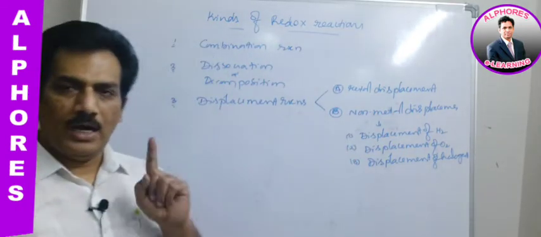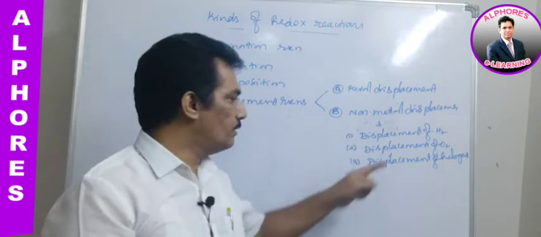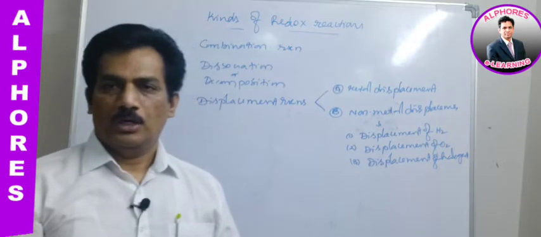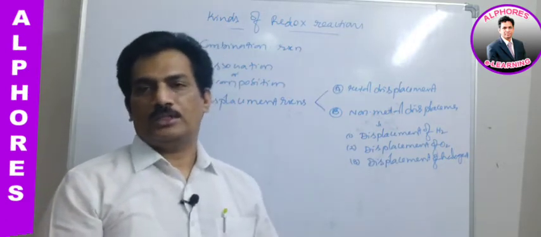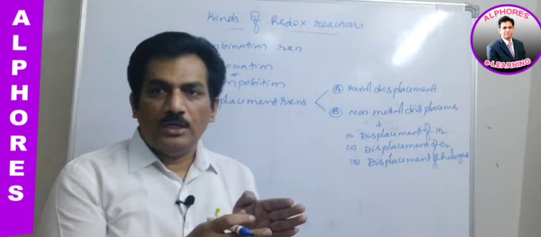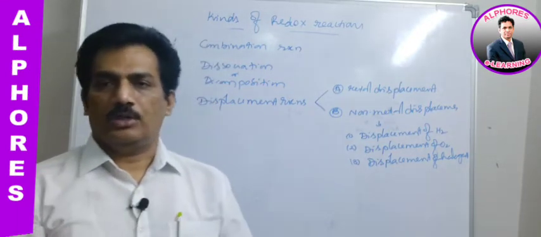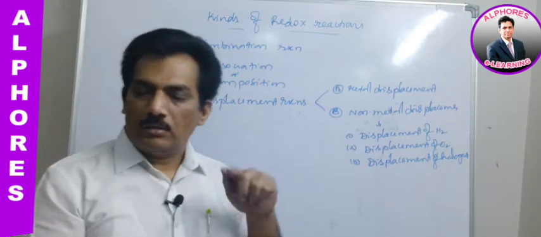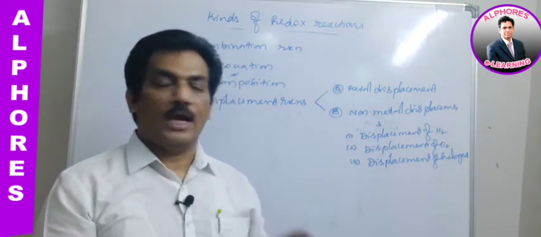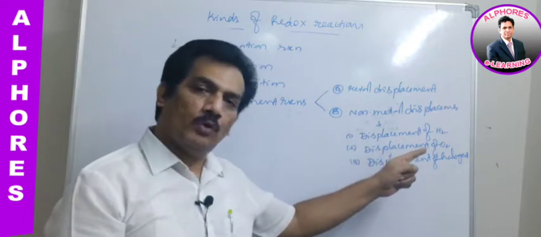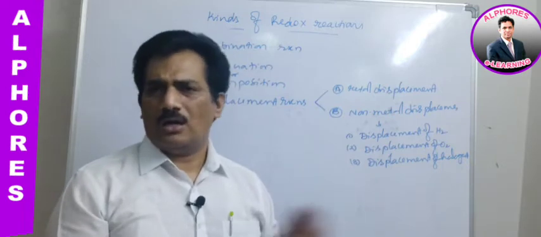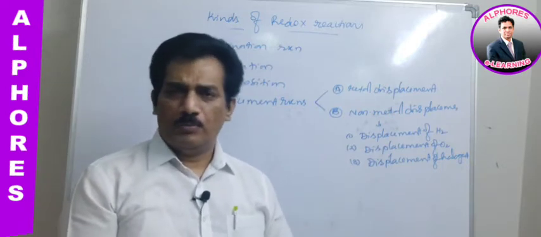And here one highlighted point we have to remember is, in case of non-metals, oxygen is more electronegative, but still a more electronegative element is there, that is fluorine. A more electronegative element can displace a less electronegative element, and in the total periodic table we find only one element more electronegative than oxygen, that is fluorine. So only fluorine can displace oxygen from its compounds. Already we discussed this in the previous session.